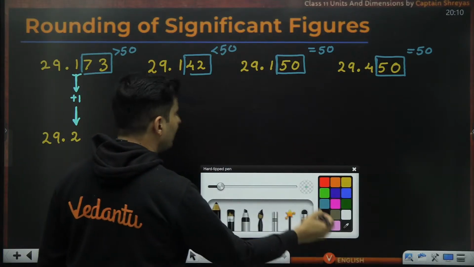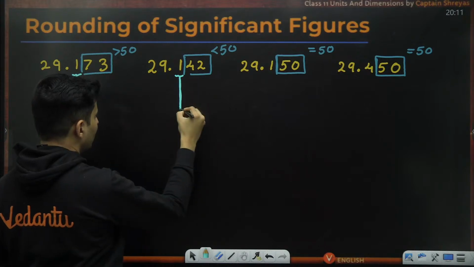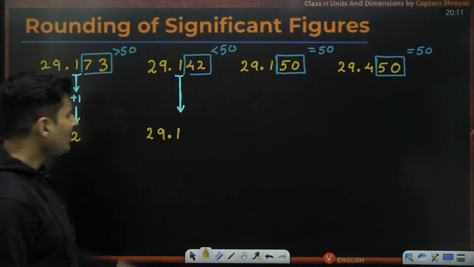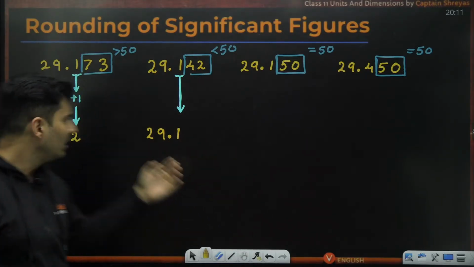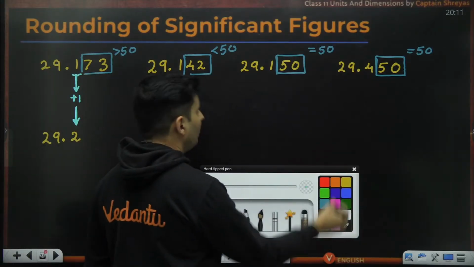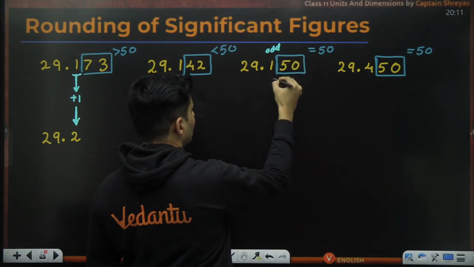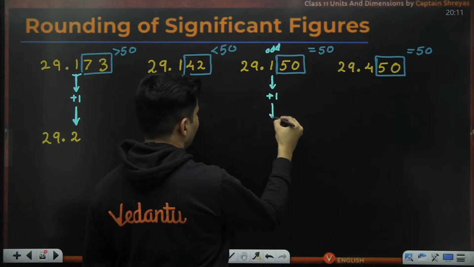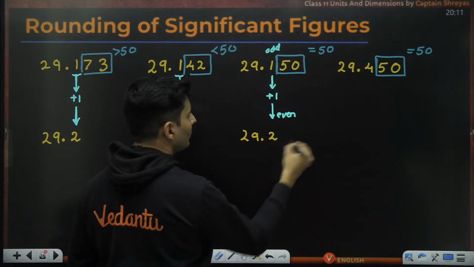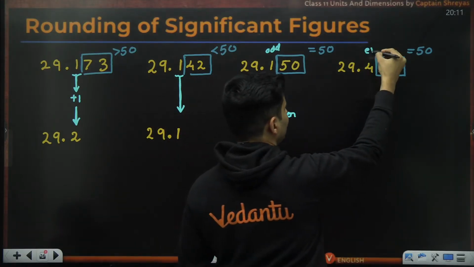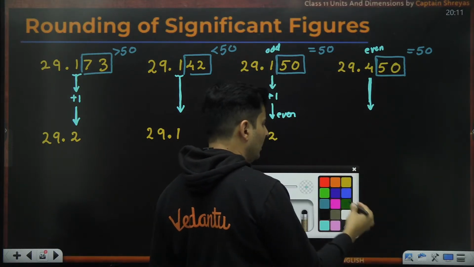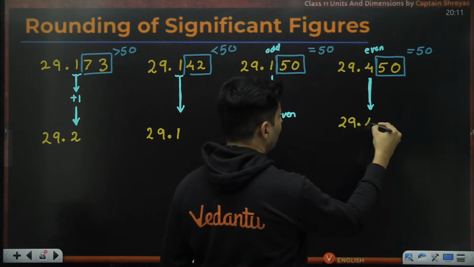If it is less than 50, then don't do anything. Just bring it down as it is. So this will just become 29.1. Kind of makes sense. 142 is closer to 100, here 173 is closer to 200. So that's why we have done that. When the previous digit is an odd number, that odd has to be made even. So in order to make it even, add 1 to it. So this will become 29.2. And over here, because that previous digit is already even, you don't have to do anything. 450 is closer to 400 also, 500 also, but you will write it as 29.4.